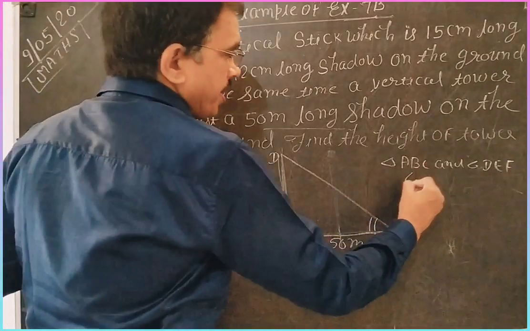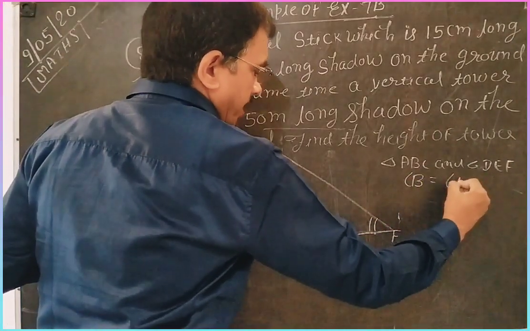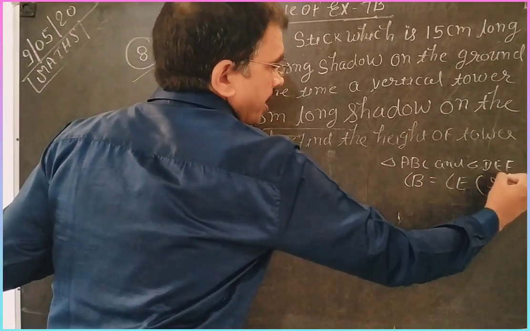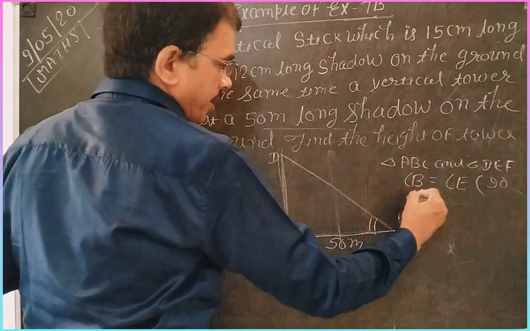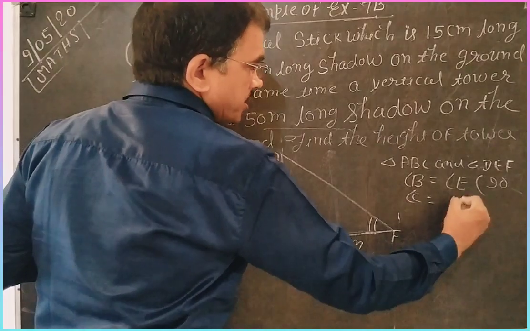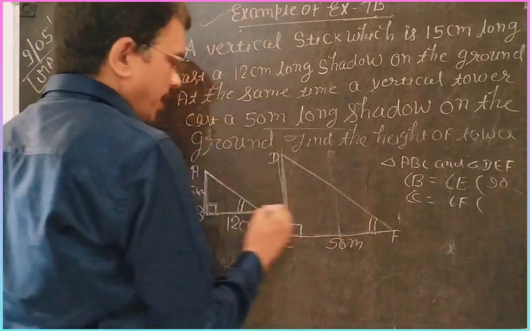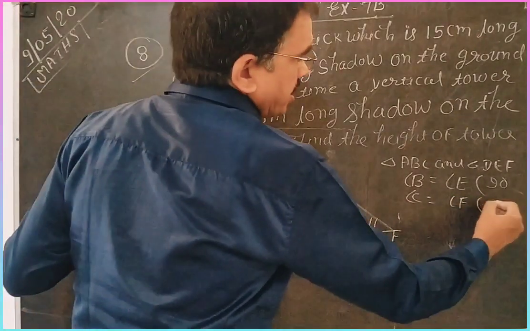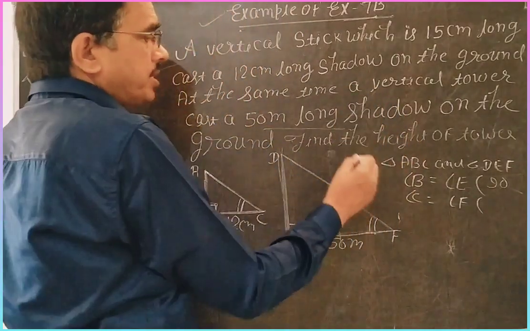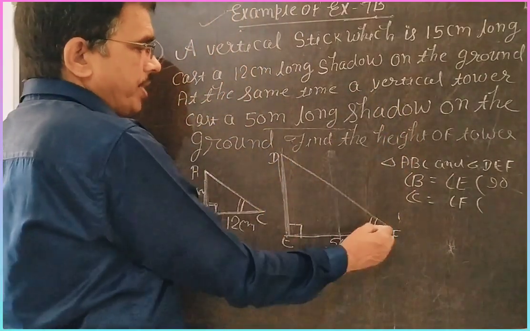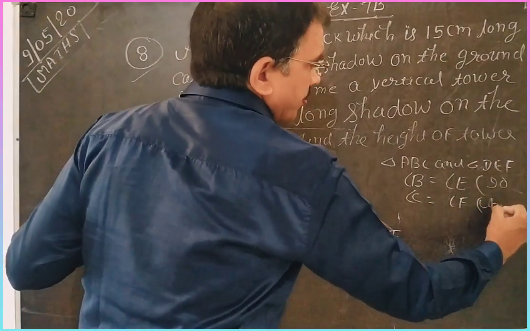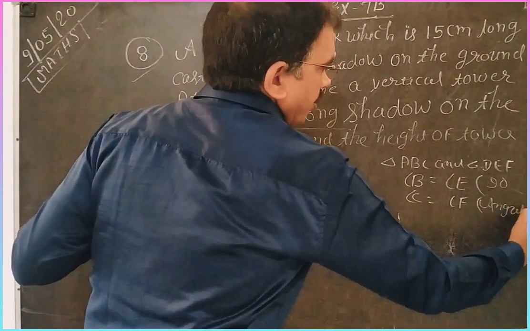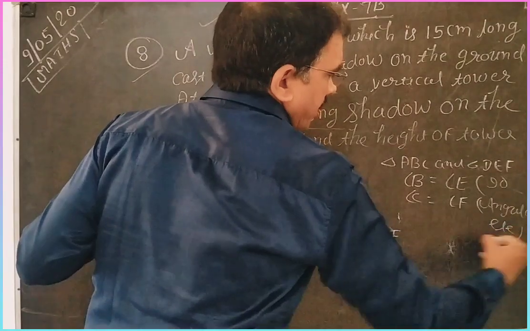First, angle B is equal to angle E. Both are 90, so they are equal. Second, angle C is equal to angle F. These angles are called angles of elevation; at the same time means they are equal.